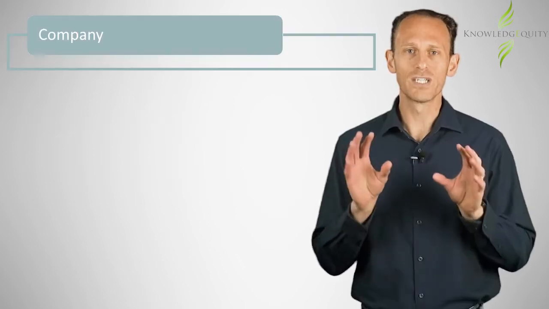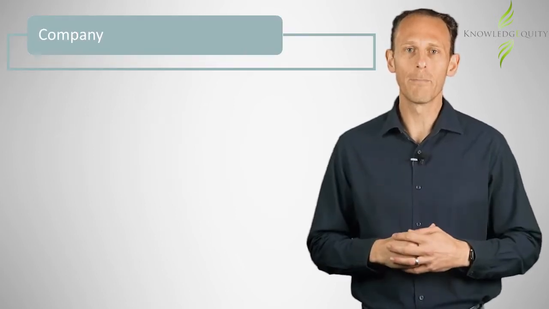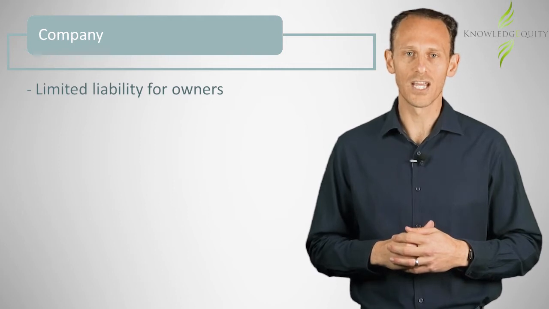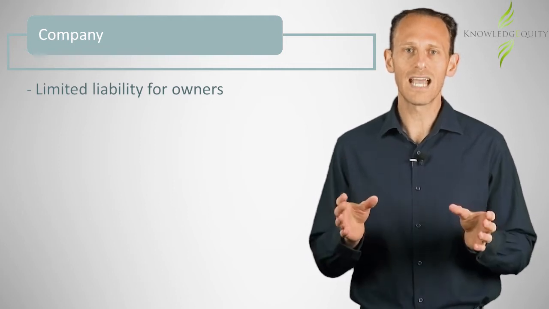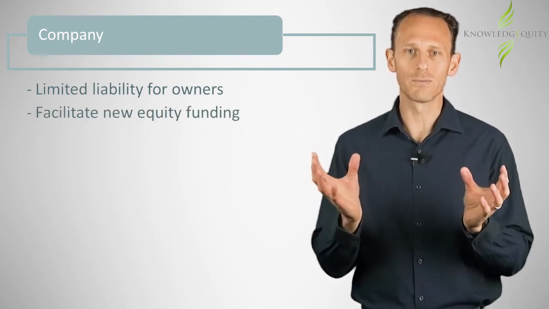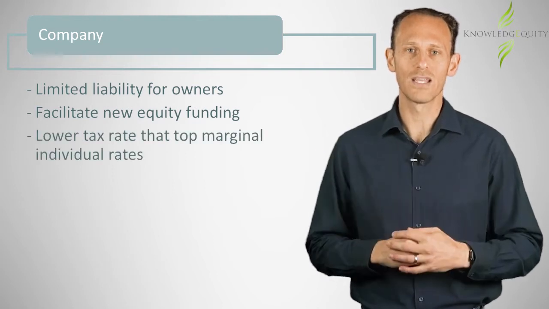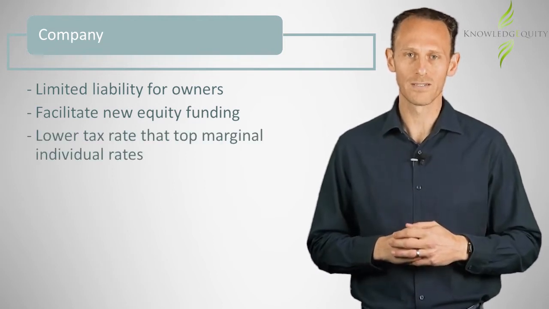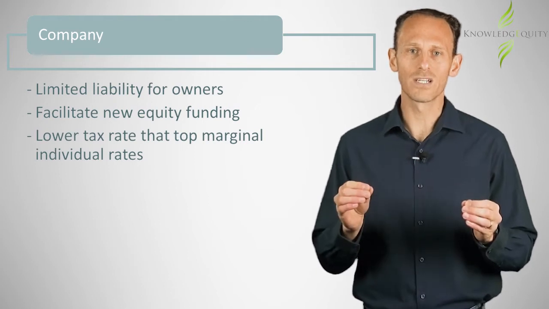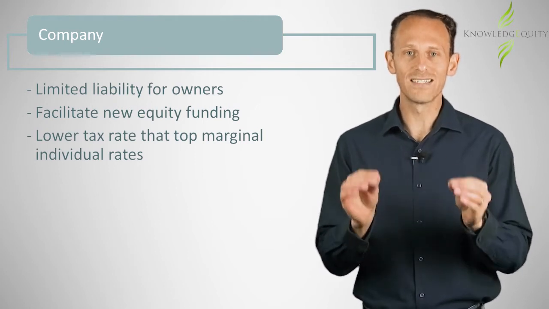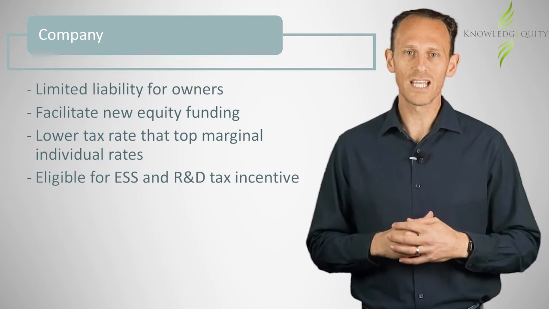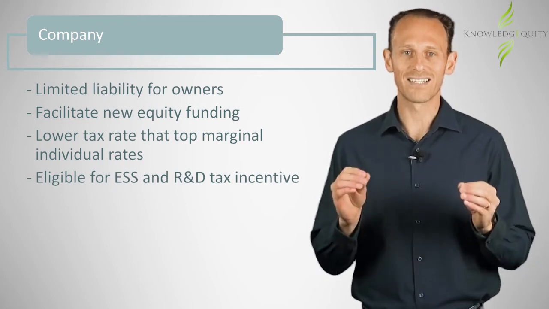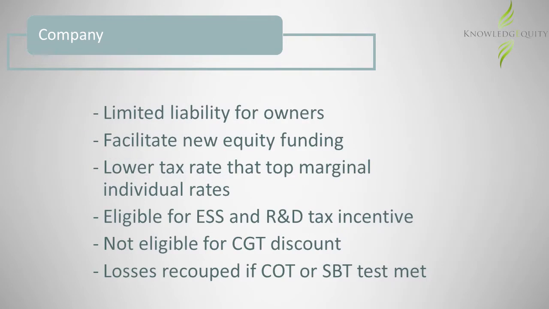Company structures protect owners from the debts of the company by limiting their liability to the share capital. They facilitate funding through new equity investment, and they have a lower tax rate than the top marginal individual rates. Company structures are also required for certain incentives, such as the employee share schemes and the R&D tax incentive. However, they cannot access the CGT discount, and losses can only be recouped if certain tests are met.